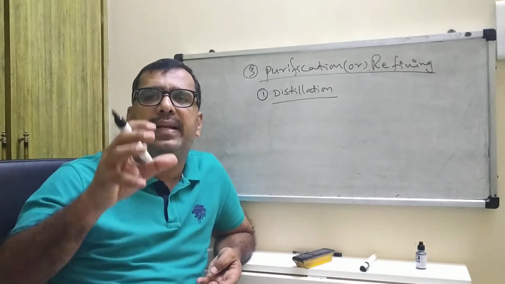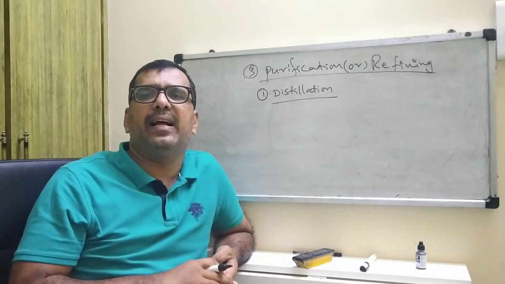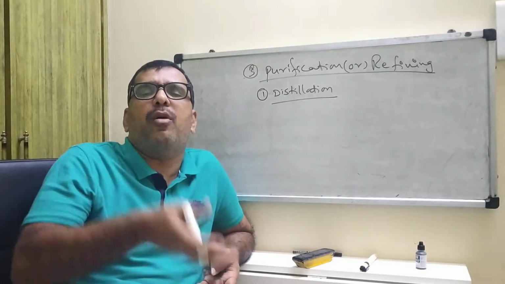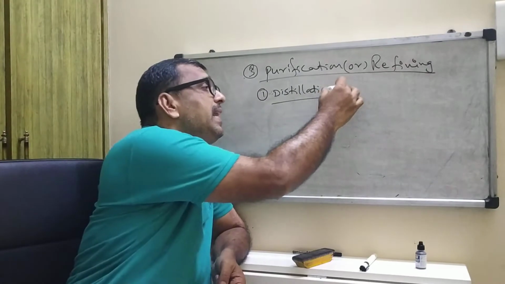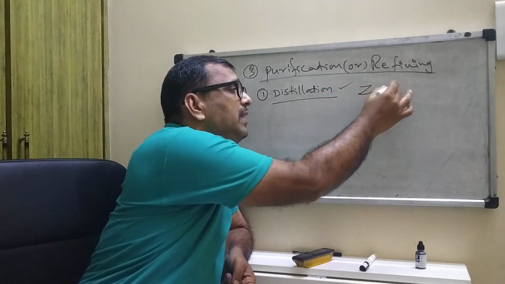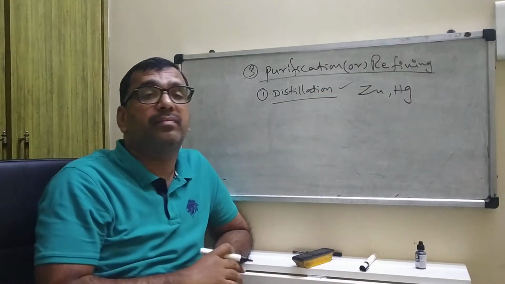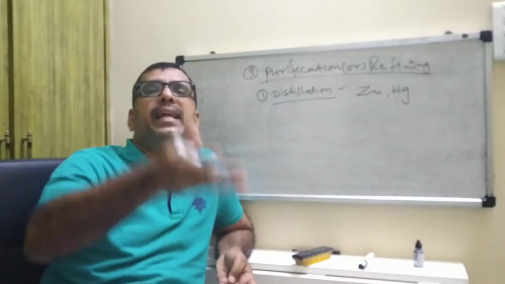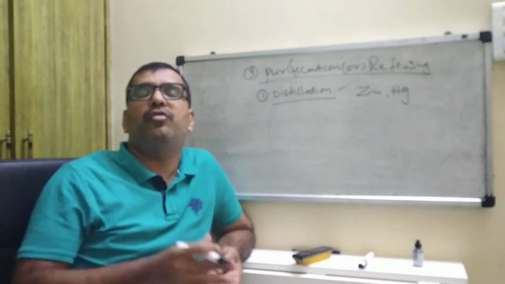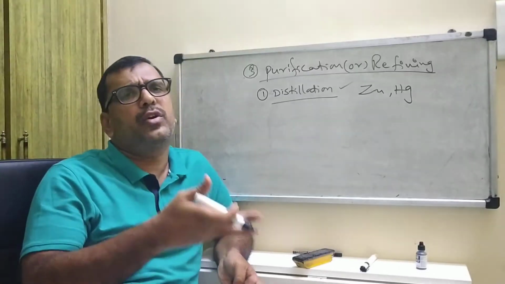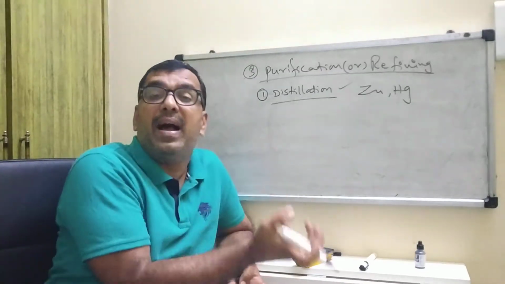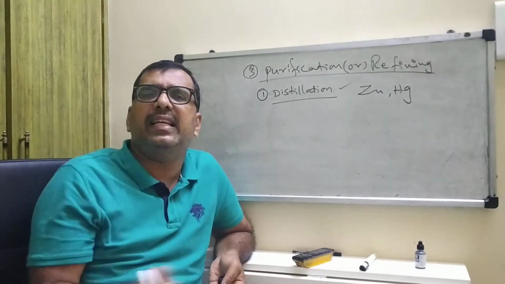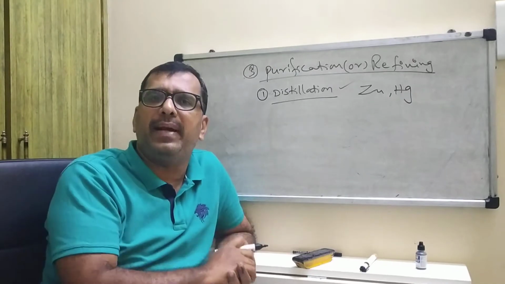Low boiling metals like zinc or Hg can be evaporated, so you can easily separate these metals by heating. The low boiling point metals are evaporated. Finally, by distillation, you can easily separate the metals from high boiling metals.